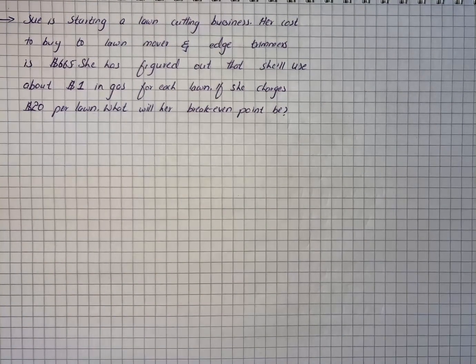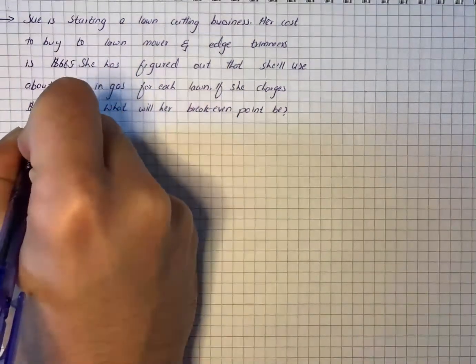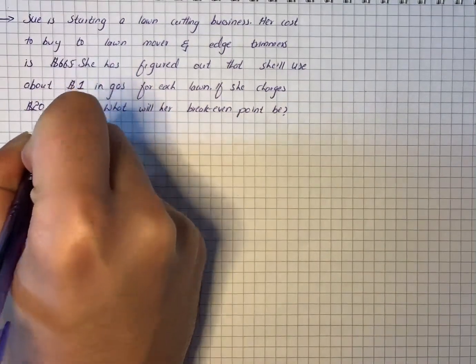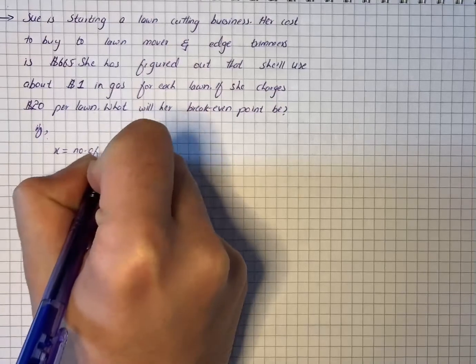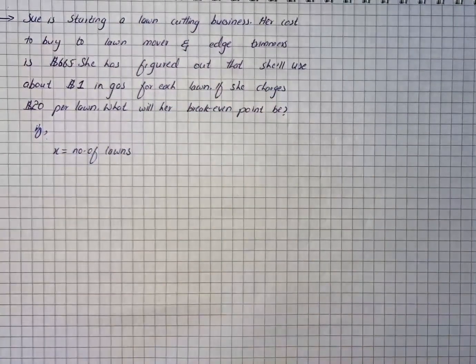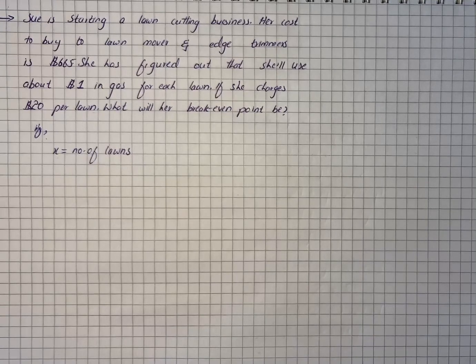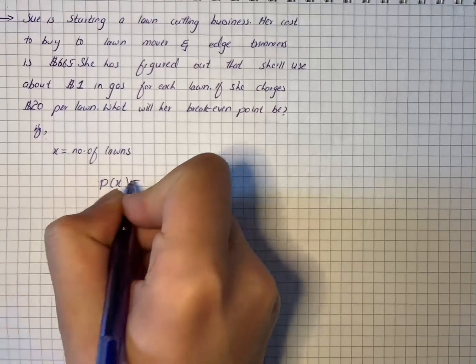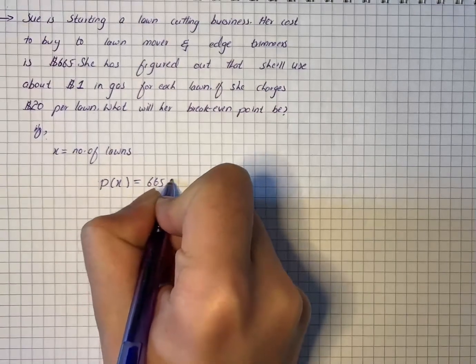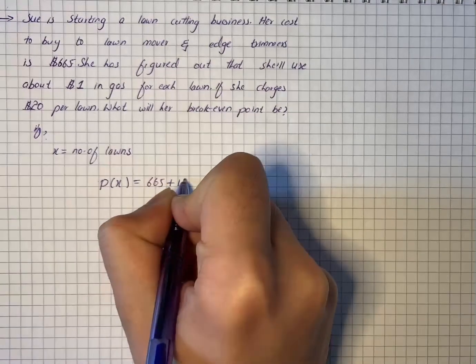So let's start. The break-even point occurs when the total cost becomes equal to the total revenue. So we will let x equal the number of lawns. The total cost is the sum of $665 and the cost in gas per lawn times the number of lawns. So we can write that P of the number of lawns equals 665 plus $1 of gas times the number of lawns.